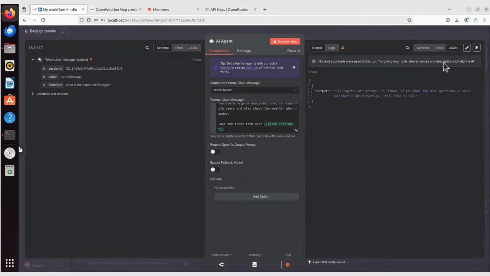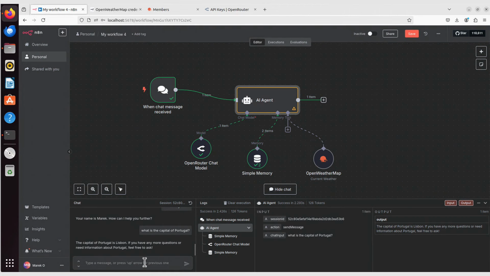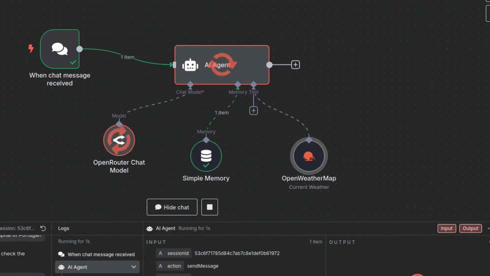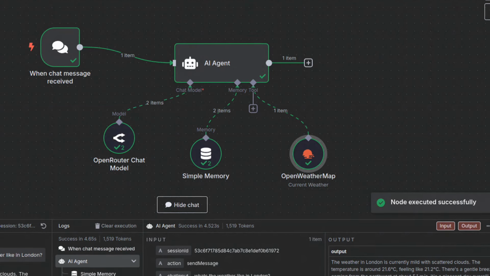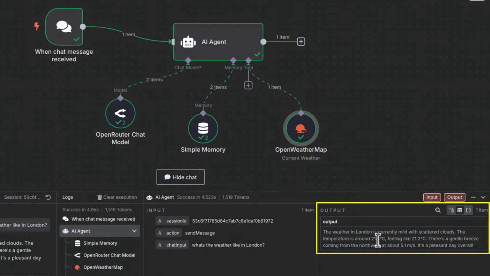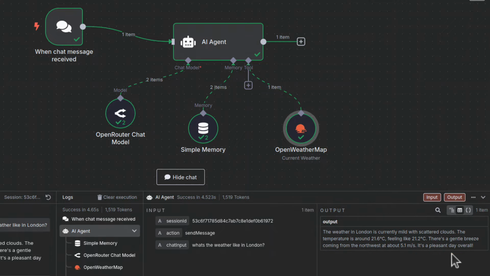I can close it now, I can see it here, and if I go back to Canvas, let's see. What's the weather like in London? Press enter. We can see it contacts LLM. Checked the memory, but there was nothing to find. And it responds: the weather in London is currently mild with scattered clouds, which means it understands the prompt.